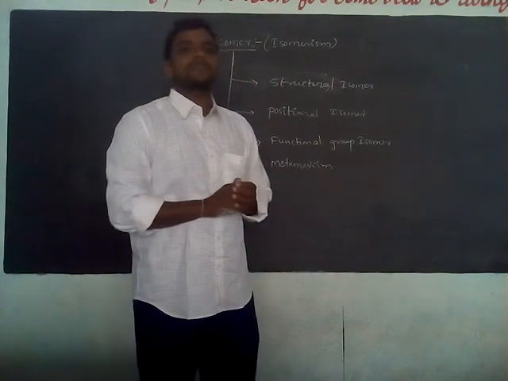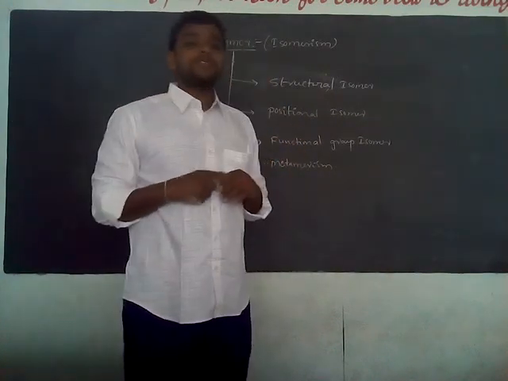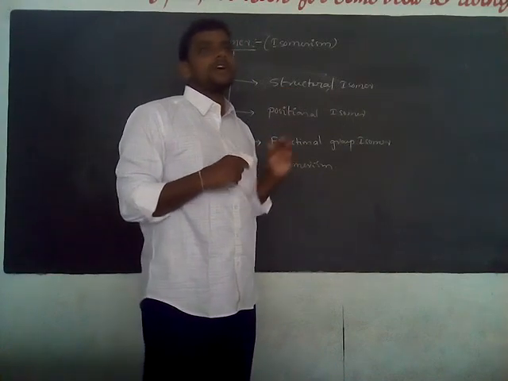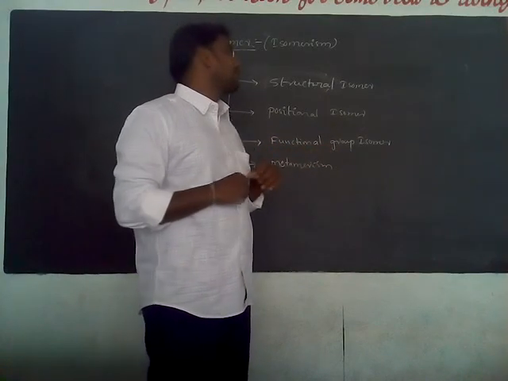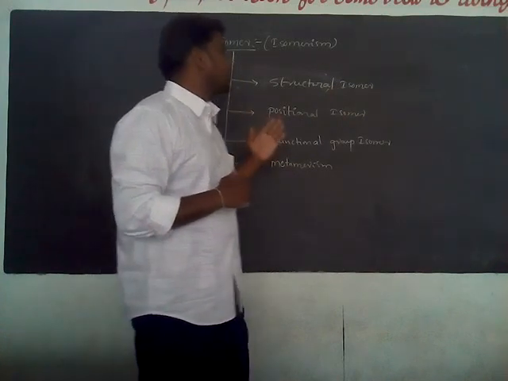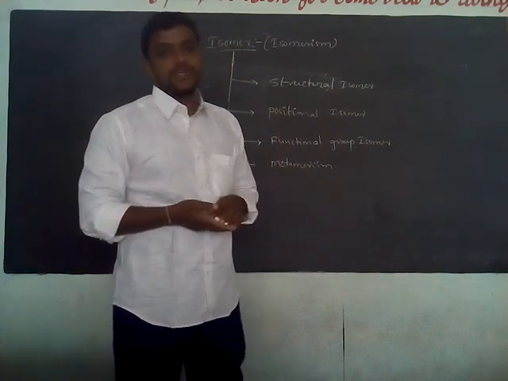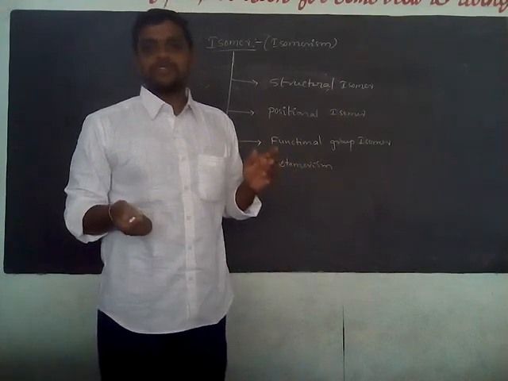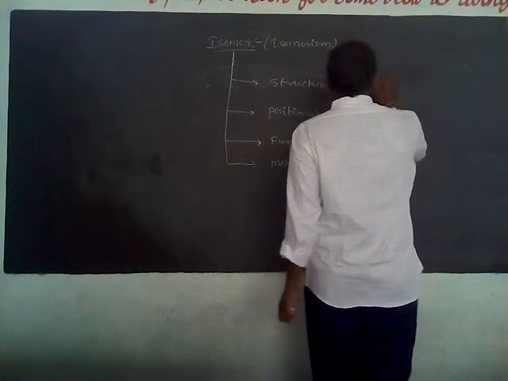We already discussed structural isomers. What is the definition of a structural isomer? The compounds which have the same molecular formula but differ in the arrangement of carbon atoms in a chain are called structural isomers or chain isomers. The phenomenon is called chain or structural isomerism. Example: butane and isobutane.